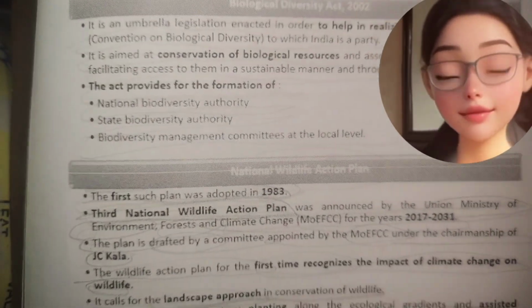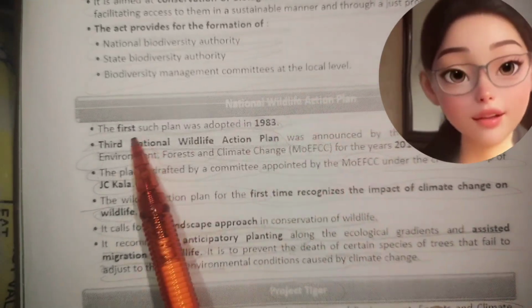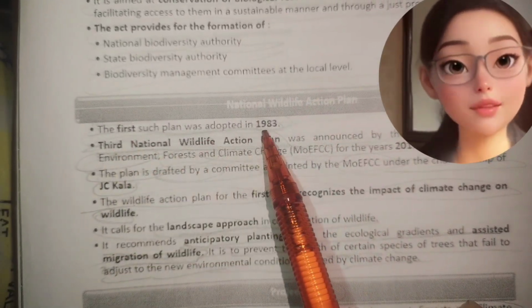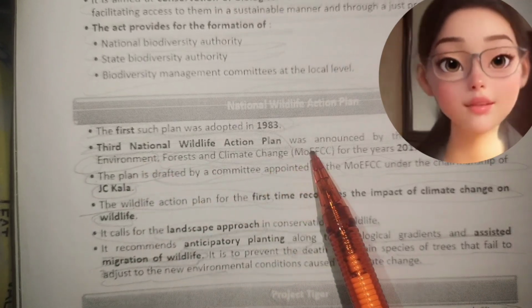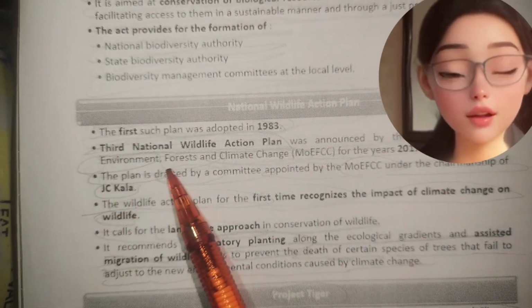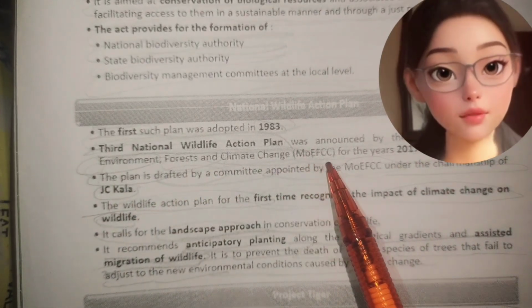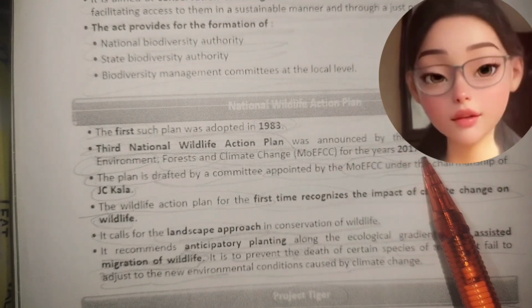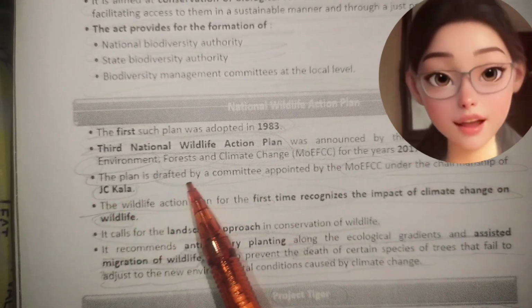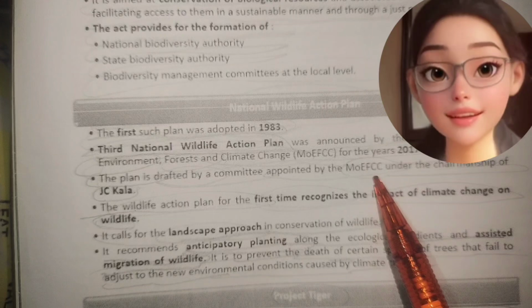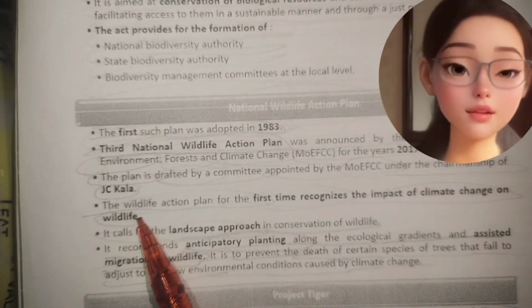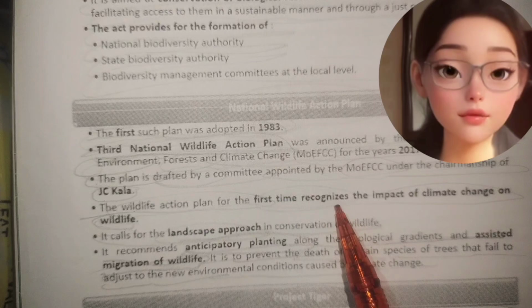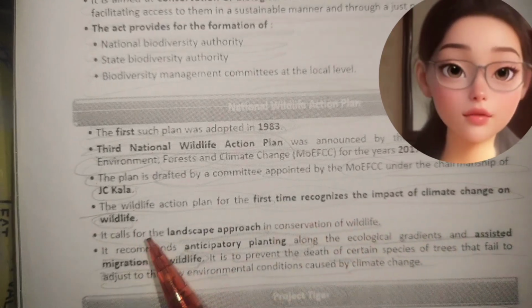National Wildlife Action Plan. The first such plan was adopted in 1983. Third National Wildlife Action Plan was announced by the Union Ministry of the Environment, Forest and Climate Change (MOEFCC) for years 2013 to 2031. The plan is drafted by a committee appointed by the MOEFCC under the chairmanship of J.C. Kala. The Wildlife Action Plan for the first time recognizes the impact of climate change on wildlife.